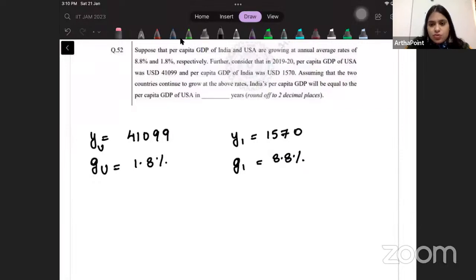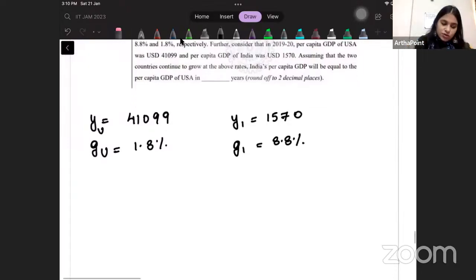This is not a macro question actually, just a simple logical question, maths question. So think about this. See, India is growing every year at 8.8%. US is growing every year at 1.8%. So it's not that USA is not growing, it is also growing, India too, and I have to see the convergence.